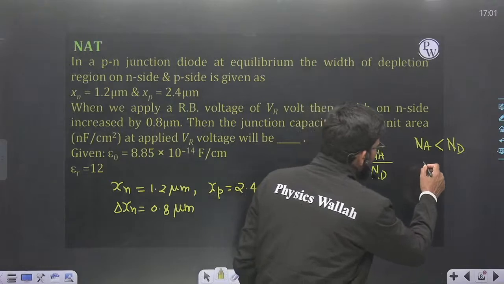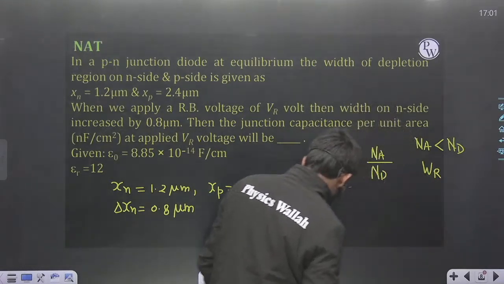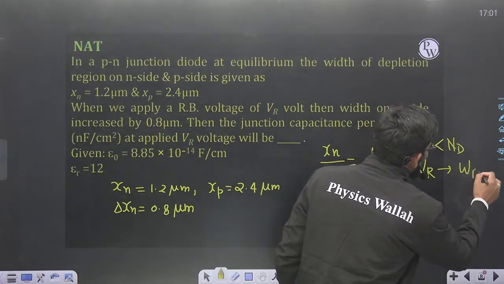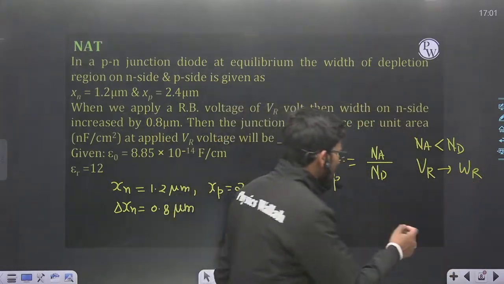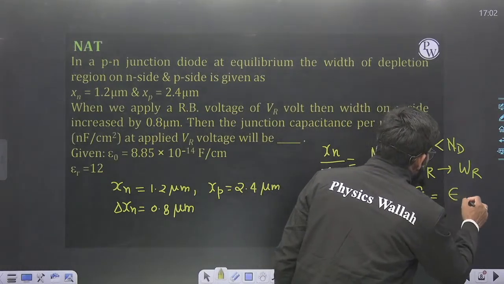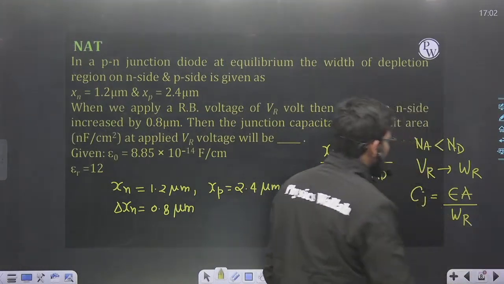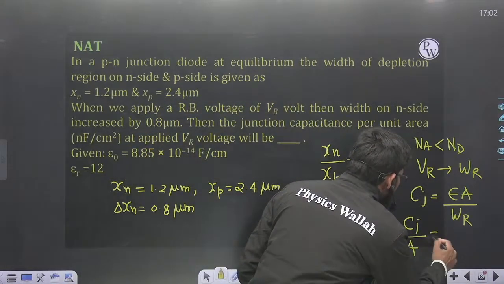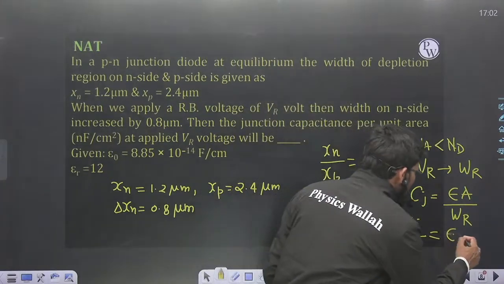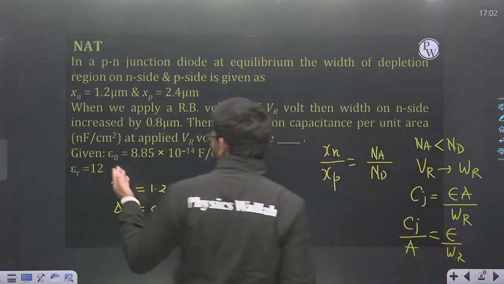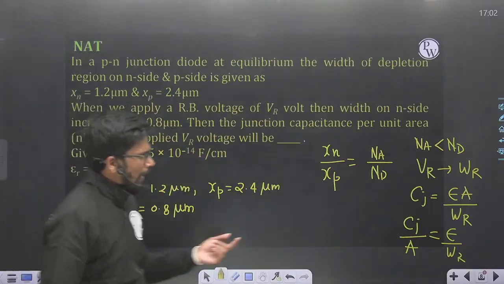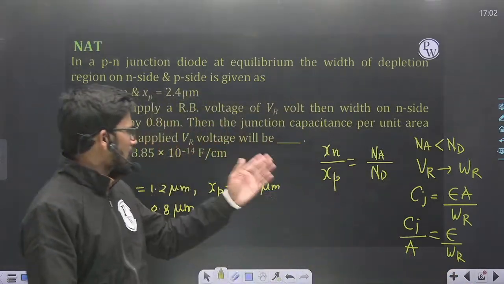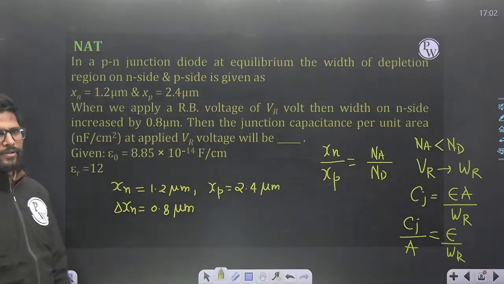So if at applied reverse bias voltage VR the total depletion region width is WR, then the overall capacitance Cj will be epsilon A upon WR. But I need the capacitance per unit area, so divide Cj by A, and that will be equal to epsilon by WR. Epsilon is epsilon 0 into epsilon R, and if I can find the value of WR, then I can find the value of Cj upon A in nanofarad per centimeter square.